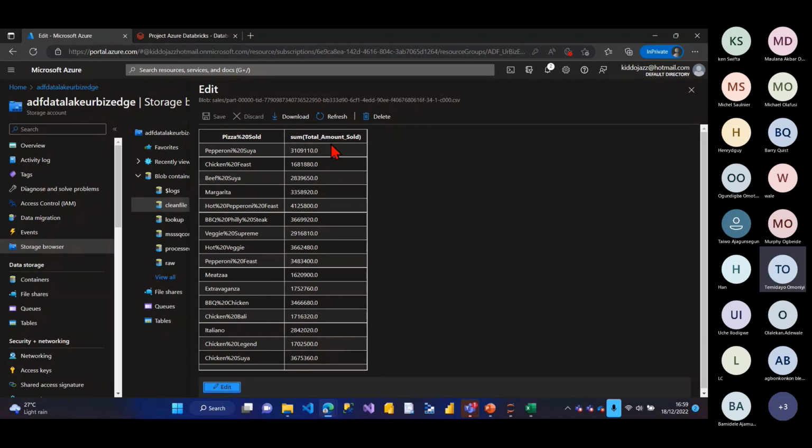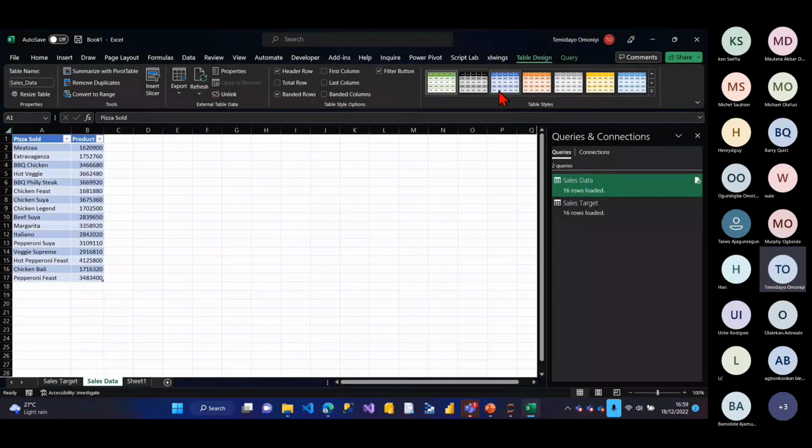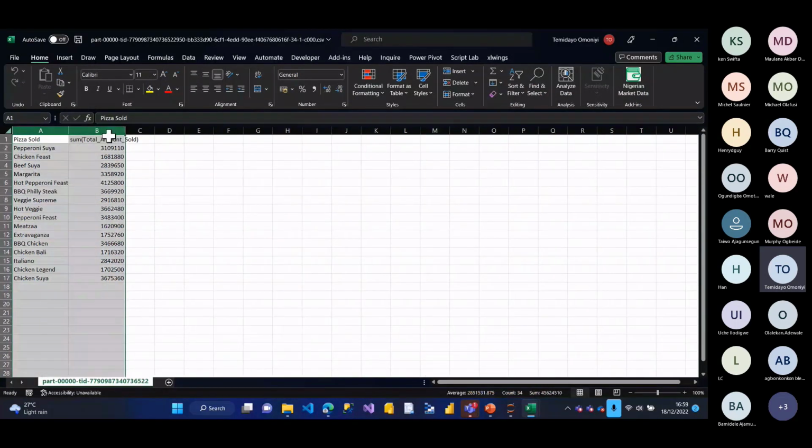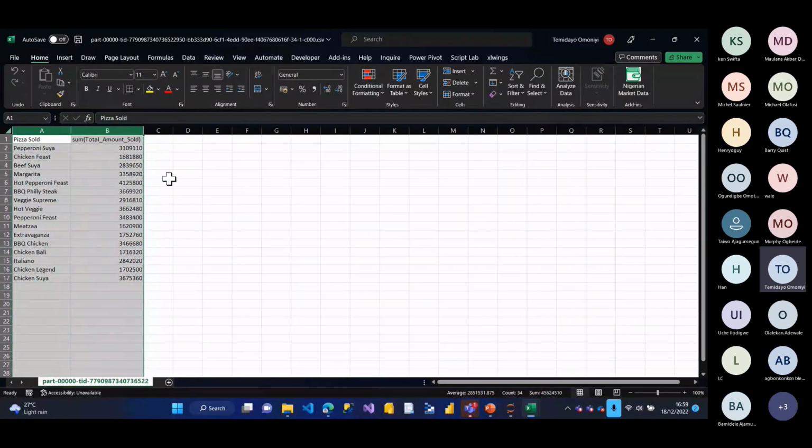Pizza sold and some. If I download this data here, so let me download the first one. Okay. So if I open it now in my Excel, I can see these are the data formats that came out, right? Because of time, I was actually going to show you how to also activate this process using Azure Data Factory. But because of time, I'm actually way beyond time.